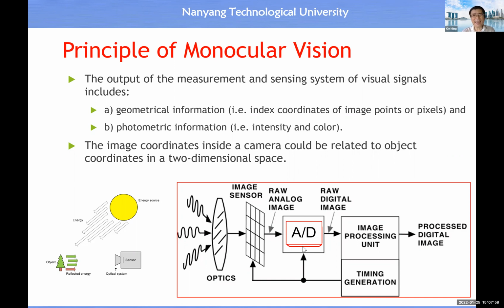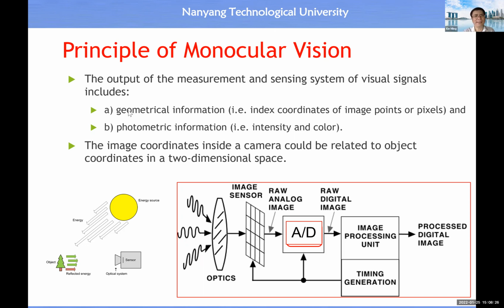In the previous lecture, we learned the solution for us to transform incoming light into a digital image. Therefore, our focus now is on the solution which will transform the index coordinate back to the XY coordinate.